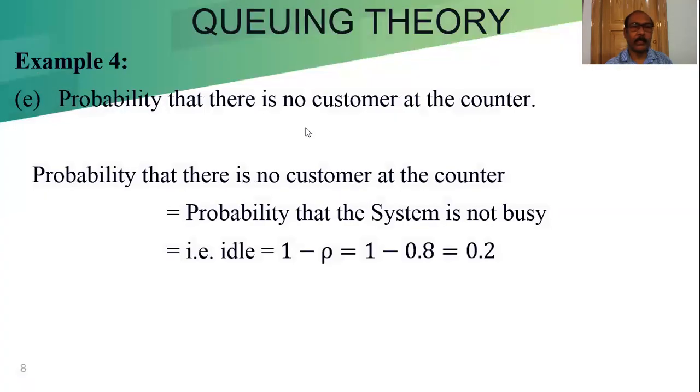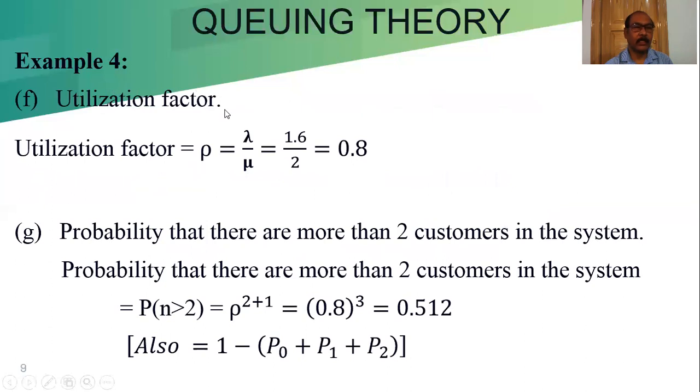E. Probability that there is no customer at the counter. That means basically this is the P0. No customer in the system, that is the P0. And we know the busy period is the rho. So P0 is equal to 1 minus rho, which is 1 minus 0.8 is equal to 0.2. So the probability that there is no customer in the system is 0.2.